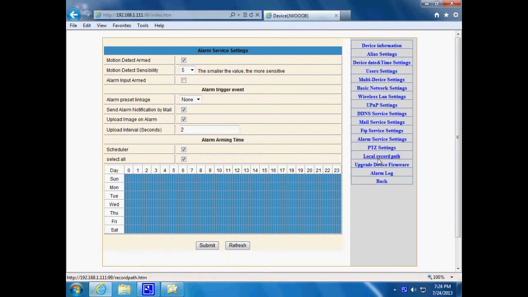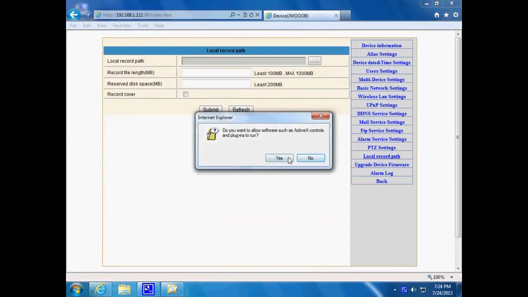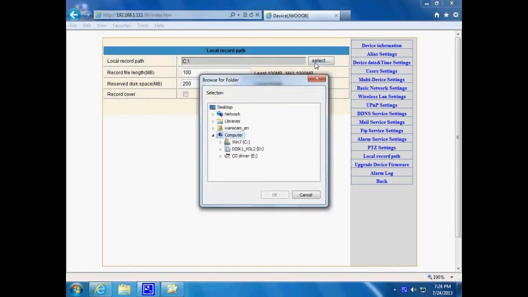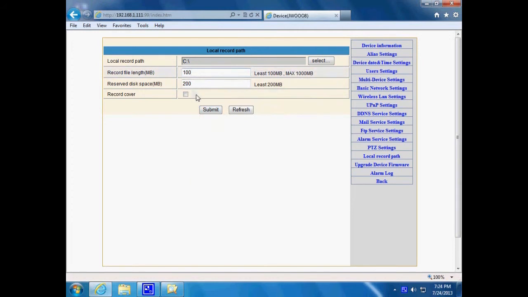Let's go to the local record path settings. Record and capture path, where to put the files, video, and photos. If you cannot choose this, please pay attention to your PC system and IE version. Make sure to use the IE browser.